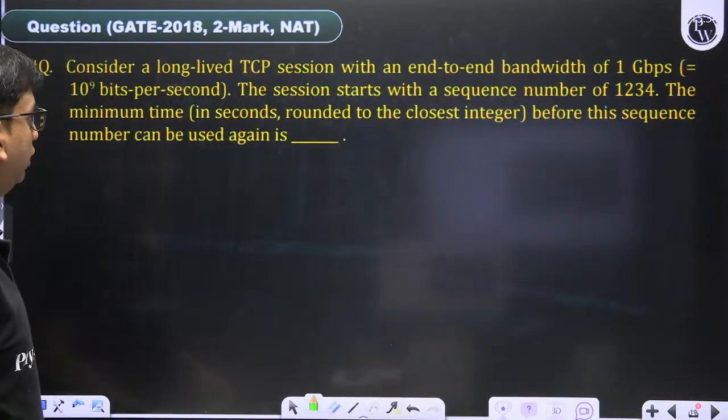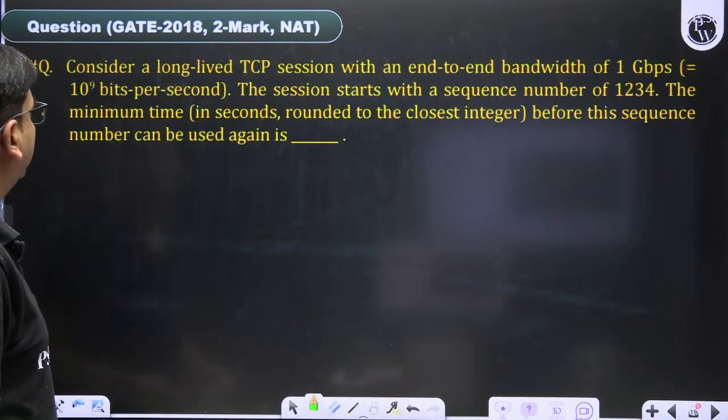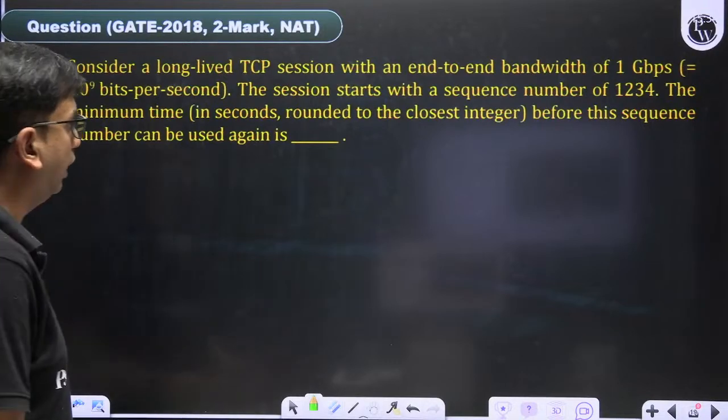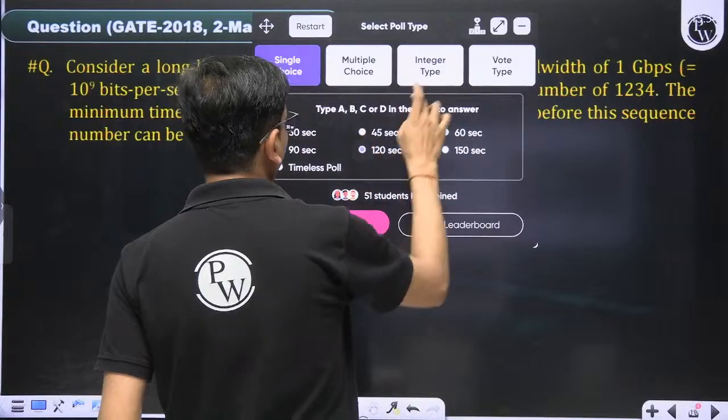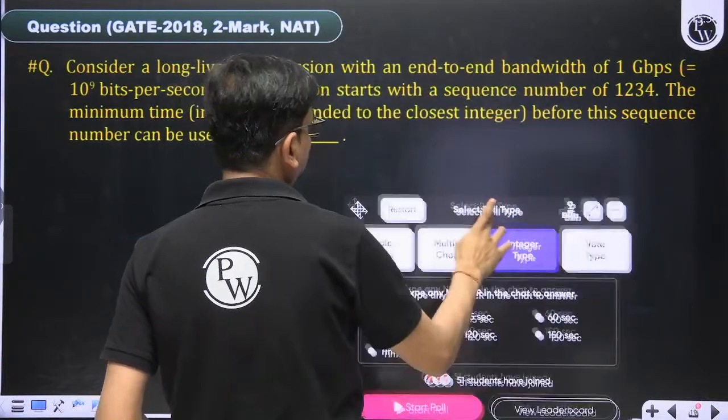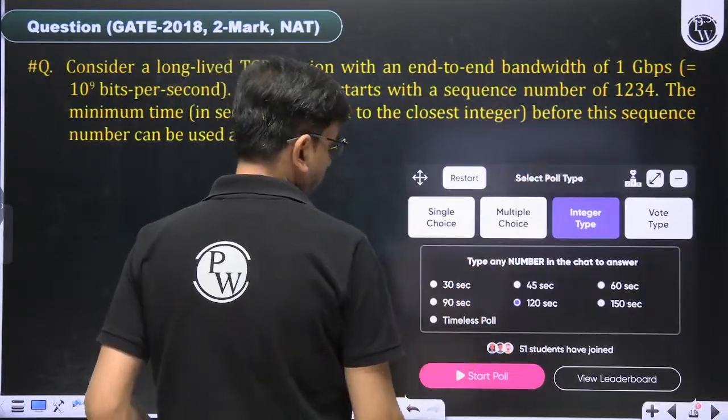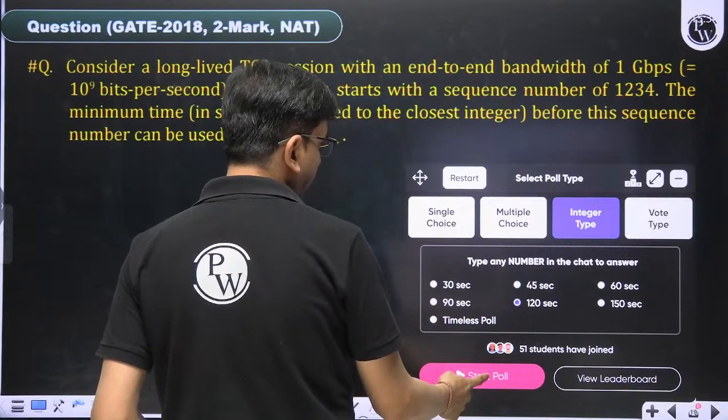One more question with respect to TCP, 2018 IIT Guwahati, numerical answer type. I'll give a sufficient amount of time to solve this question. Integer question. 120 seconds is sufficient to solve this question.